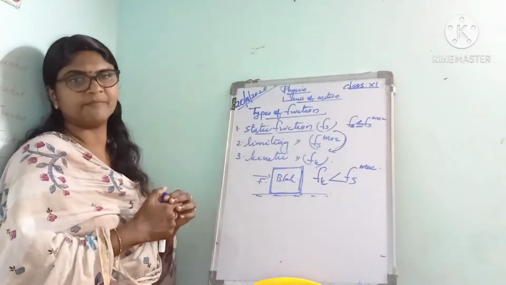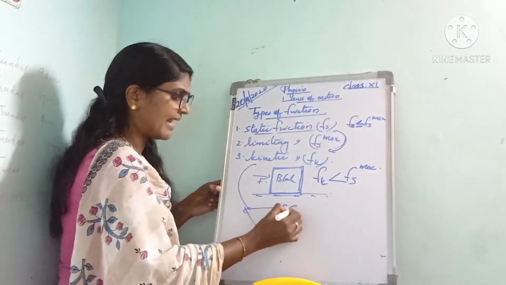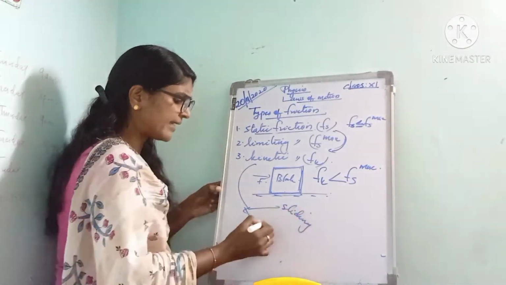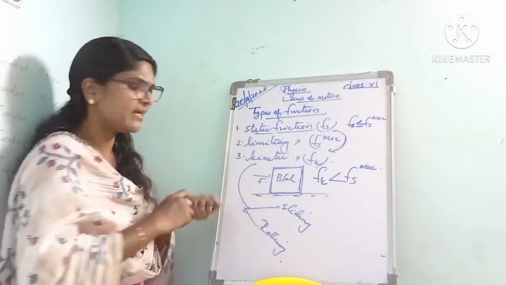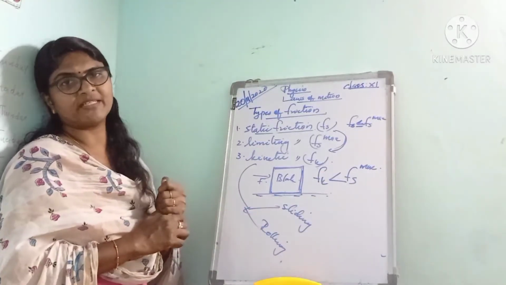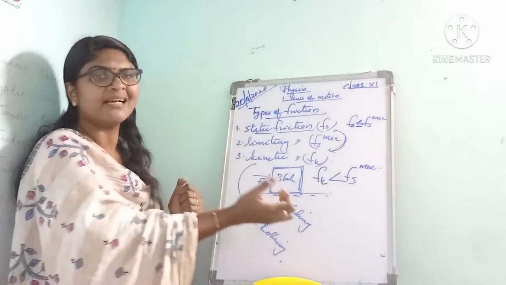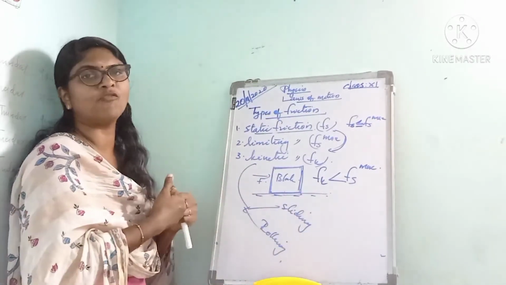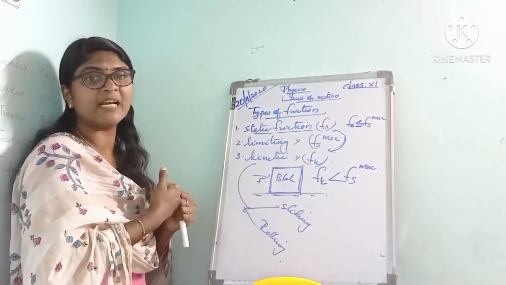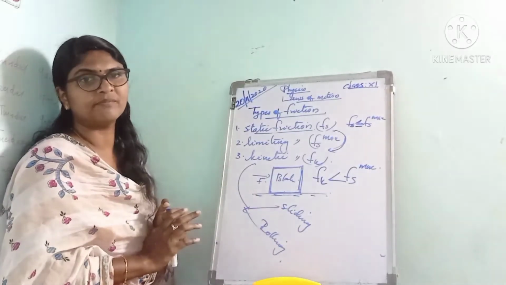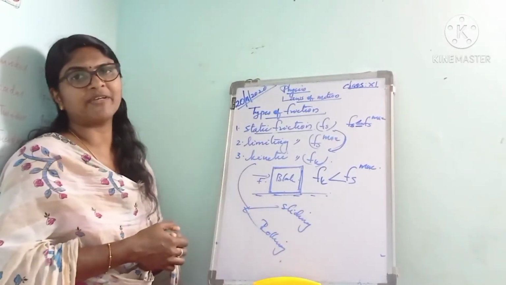Listen to it. And this kinetic friction is of two types. The first is the sliding friction and the second is the rolling friction. Then what is sliding friction? Suppose when we slide a body or when we drag a table over the floor, that time a frictional force arises. That is called sliding friction.